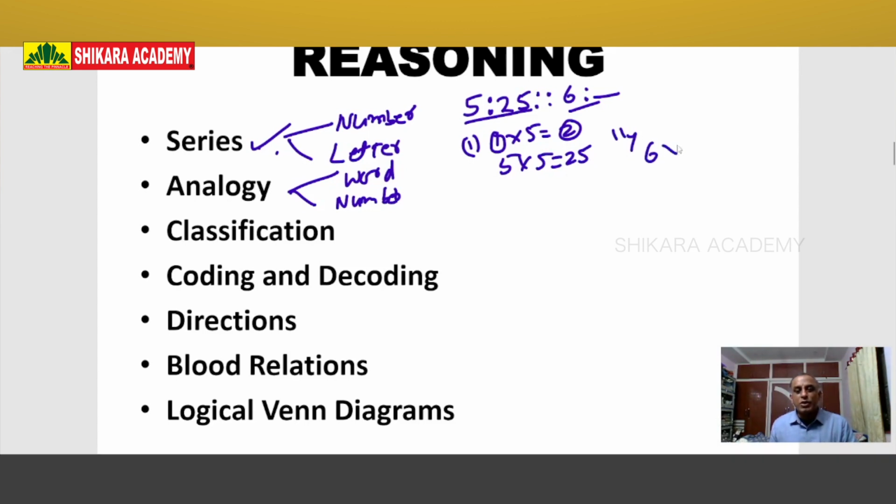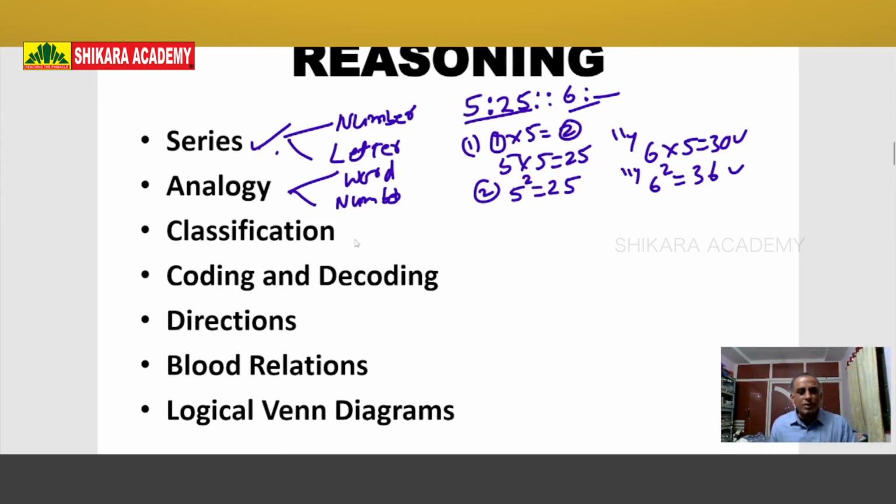Similarly, 6 into 5 is equal to 30. 30 is the right answer. And one more angle is there. First number squared is equal to second number. Similarly, 5 squared is 25. Same way, 6 squared is equal to 36. So here this question has two possible answers. One is 30, another one is 36. So write the answer with explanation also.